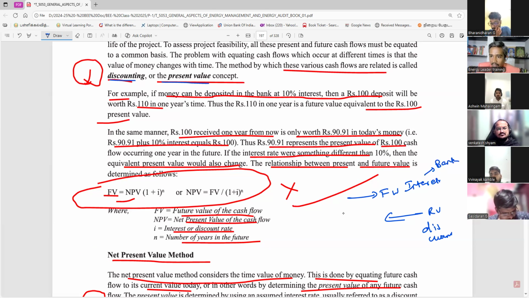This is what we use in our finance. Finance means the investment in the project. So you have to find out the net present value. This is the future value. This is the simple formula, you understand? You can find it out easily.